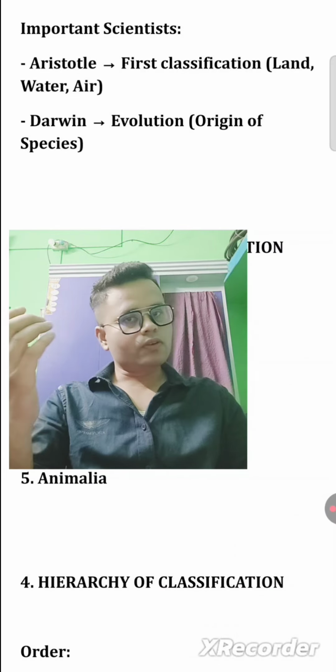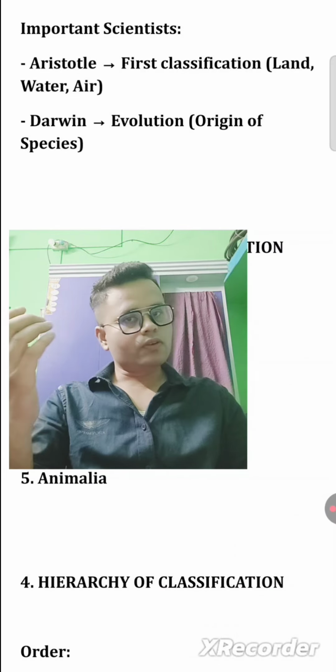After that, the hierarchy of classification. In the hierarchy of classification, class, there is an order. क्या order है इसके? So species, genus, family, order, class, phylum, kingdom. The highest rank in this hierarchy of classification is kingdom, and the lowest is species. So we know, class, what do you mean by it? The basic unit equals species.